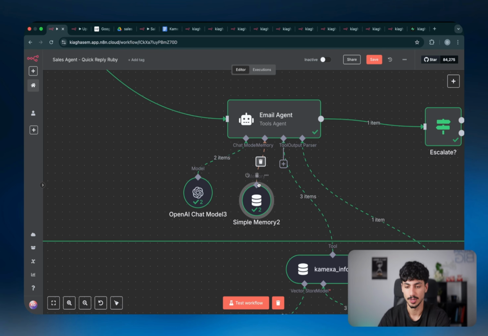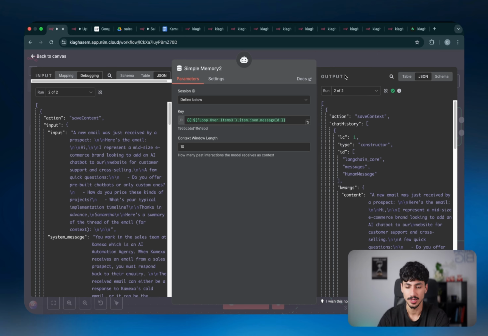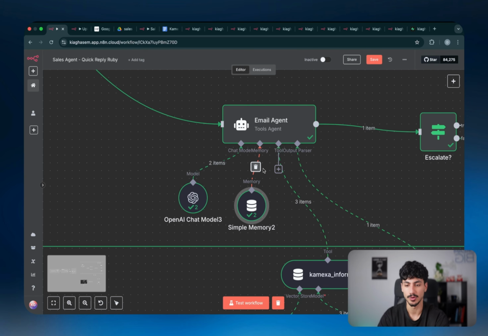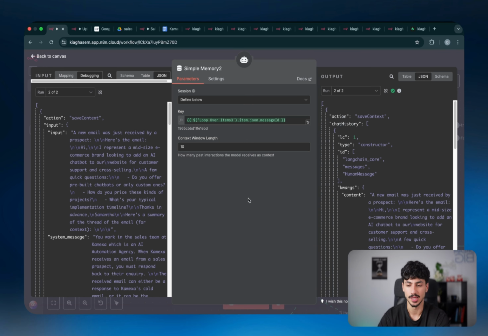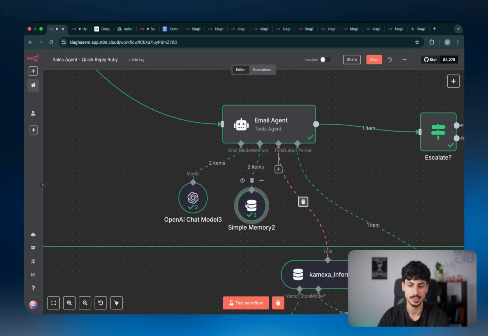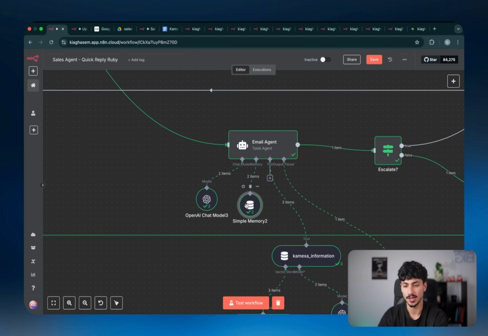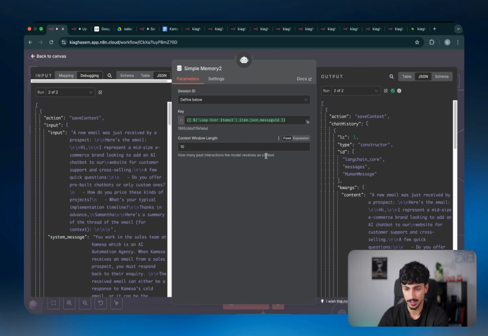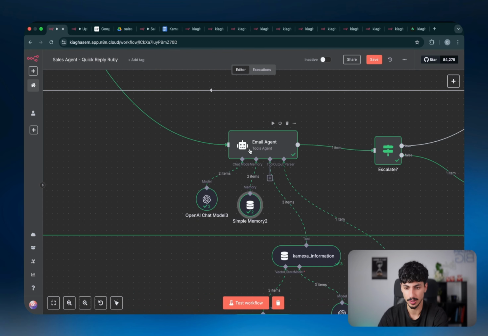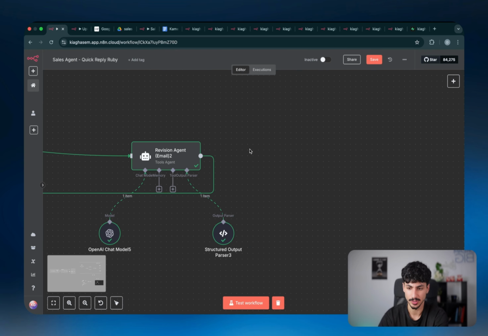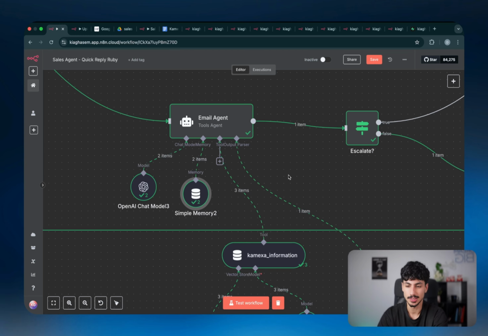So coming back to the email agent, the email agent also has a memory. Now, realistically, you don't actually need a memory for this sort of use case, but I've decided to put one in there anyway. Memory basically just allows the AI agent to remember different executions. So if you call on it 2 or 3 times within that same message ID, the AI agent will remember what happened in the previous times you called it. But in this instance, obviously, we're just calling on the agent once, and then the revision agent is the one that's being called multiple times. So realistically, you probably wouldn't need a memory there, but up to you.